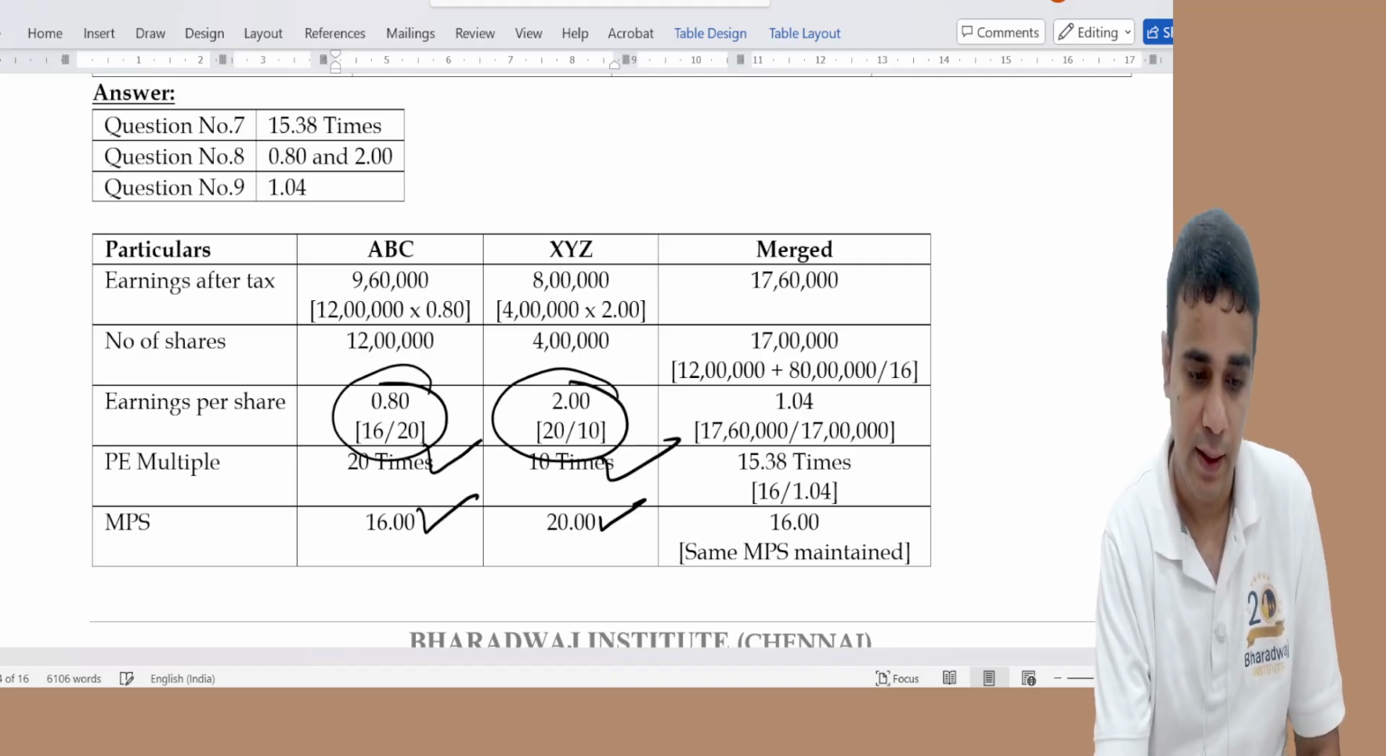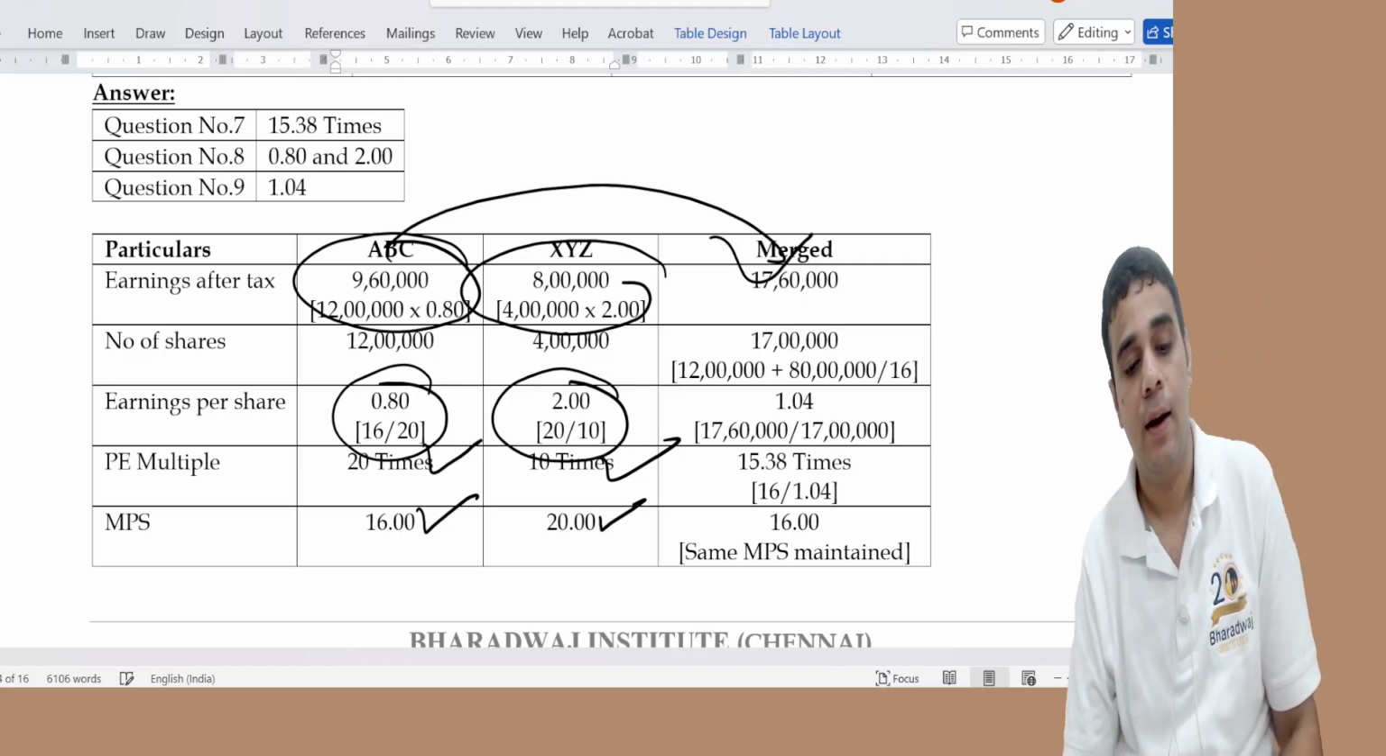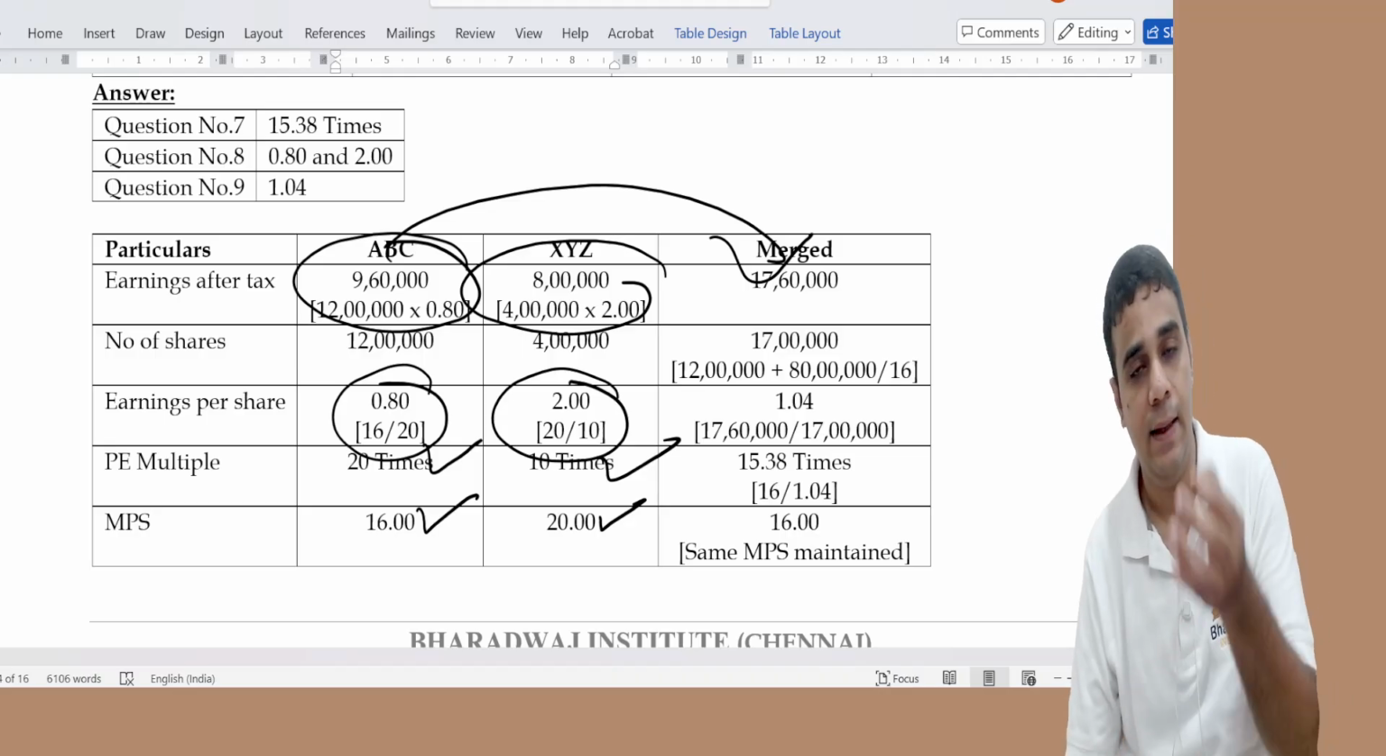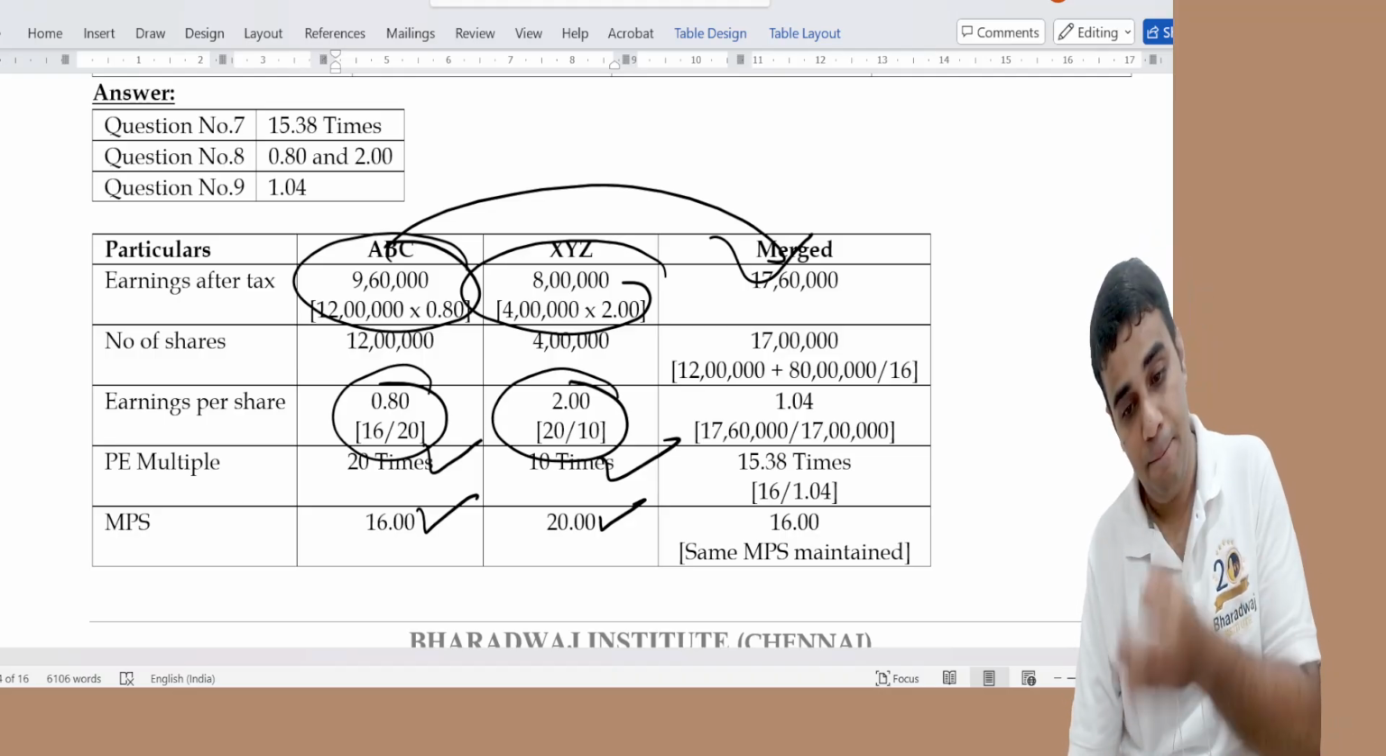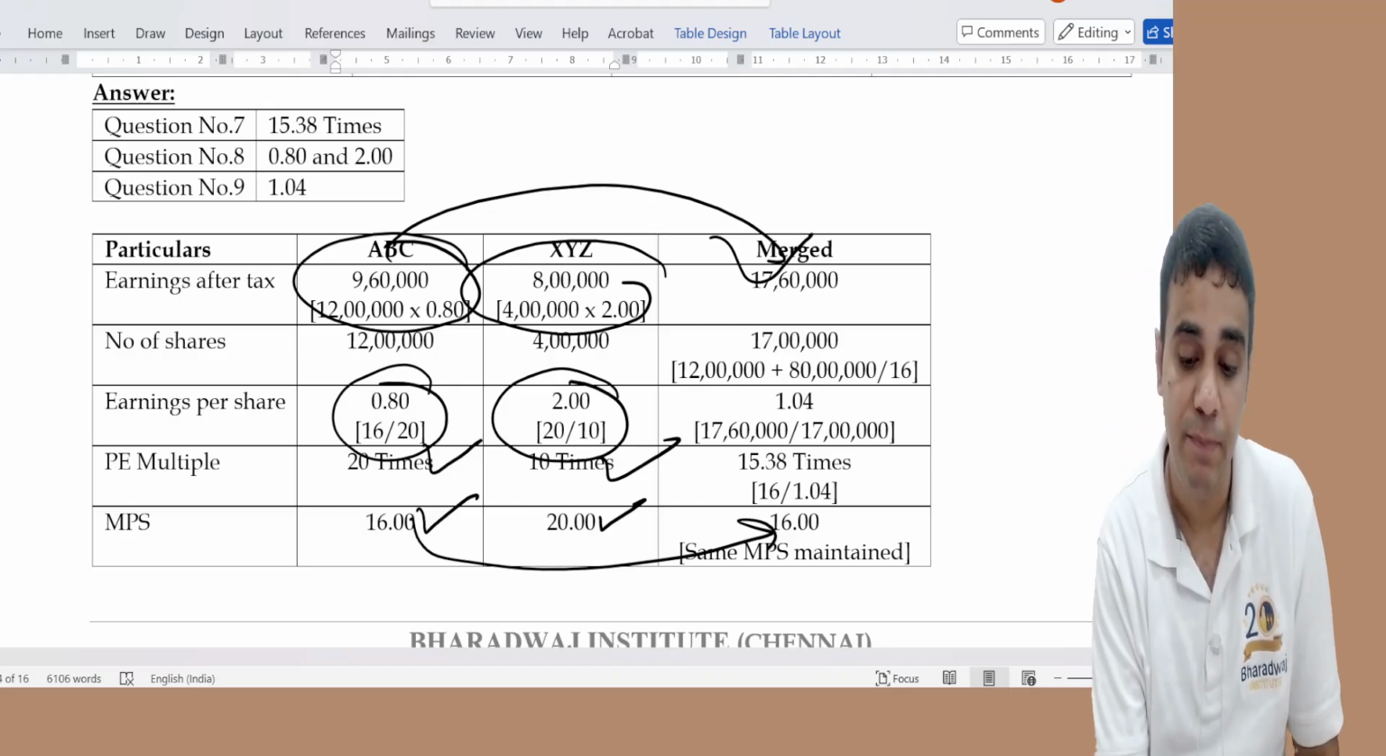EPS reverse working, earnings after tax reverse working, add the total earning, number of shares 12 lakh plus another 5 lakh, EPS will come, NPS will remain same. They said NPS will be maintained.